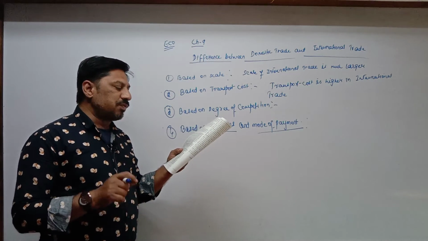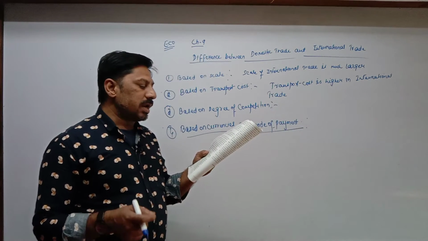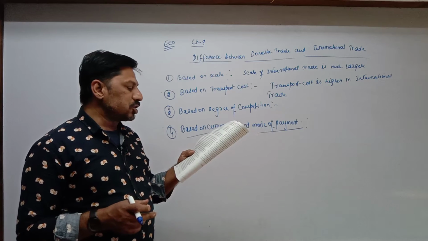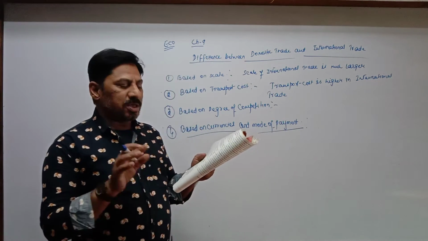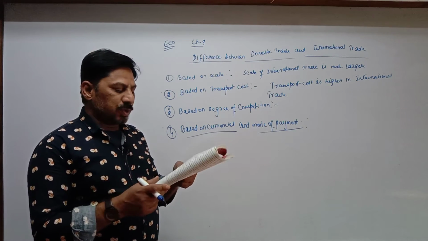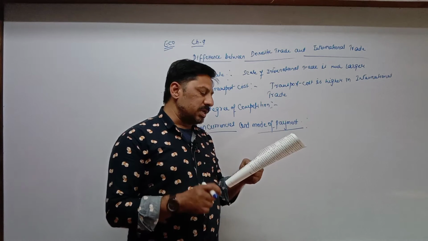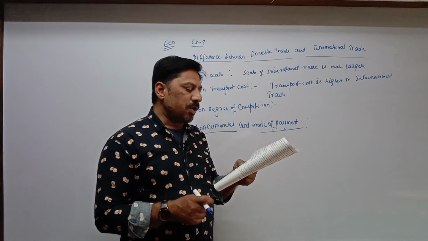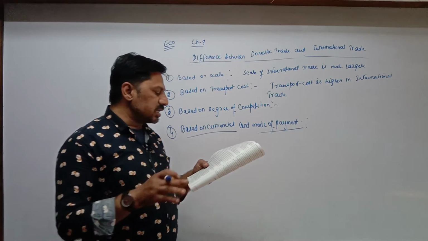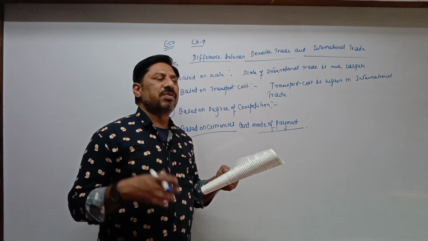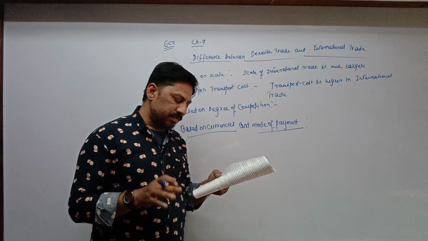It involves conversion of trading countries' currencies at a determined exchange rate into an internationally acceptable currency. Payment is to be made in an internationally acceptable currency. So you are not required to write so much, only 2 or 3 lines. First, transactions in domestic trade are made only in domestic currency and payment is transferred from one bank to another bank within the same country. But so far as international trade is concerned, it involves several currencies and different exchange rates. Up to here you have to write from the textbook.